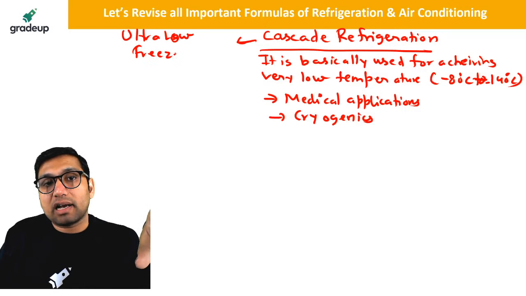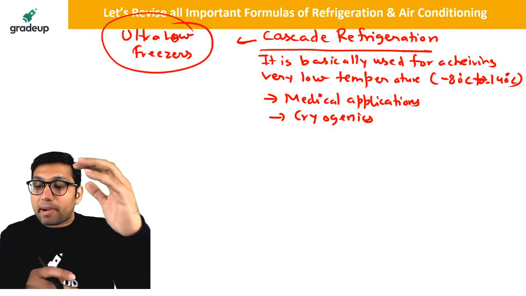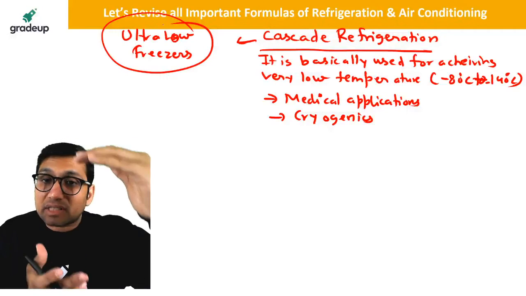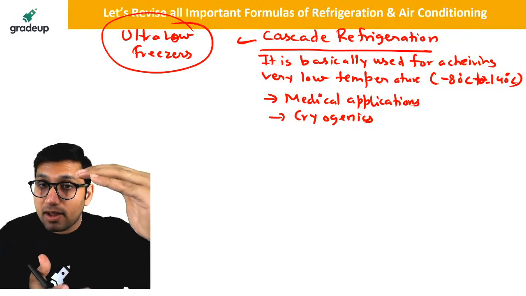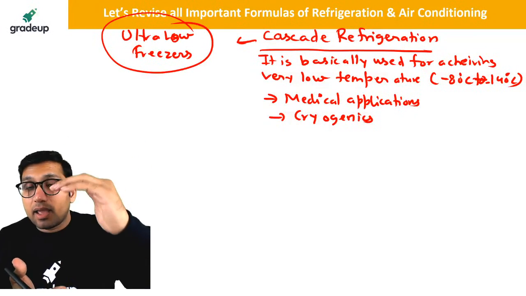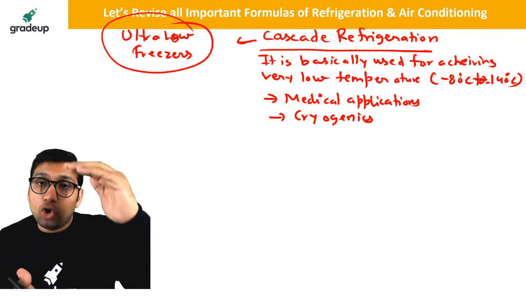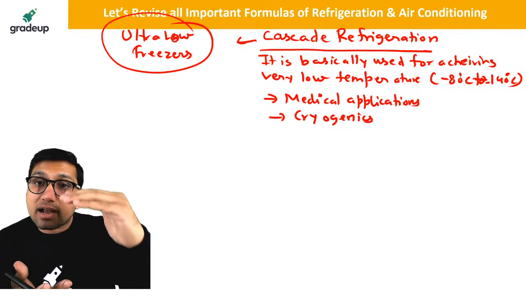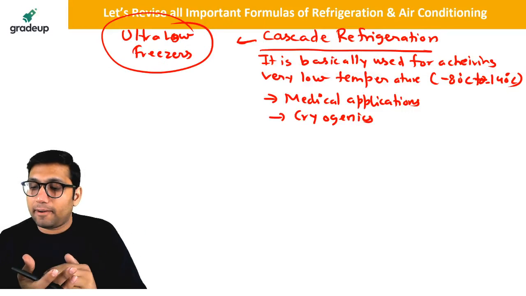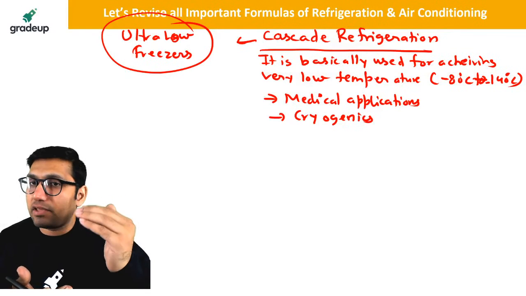So what do we do in cascade refrigeration? We combine two vapor compression cycles in series such that the evaporator of the upper cycle becomes the condenser of the lower cycle. This is called cascade refrigeration.